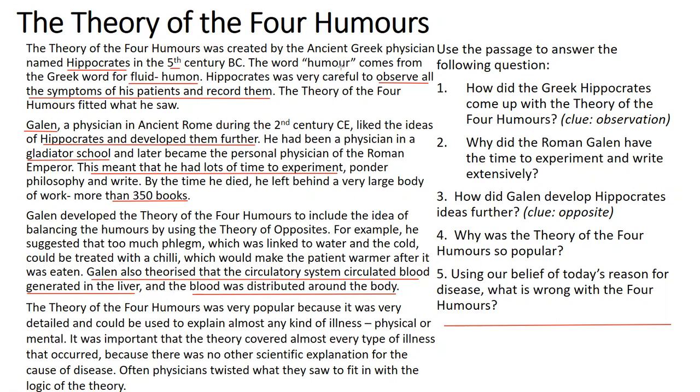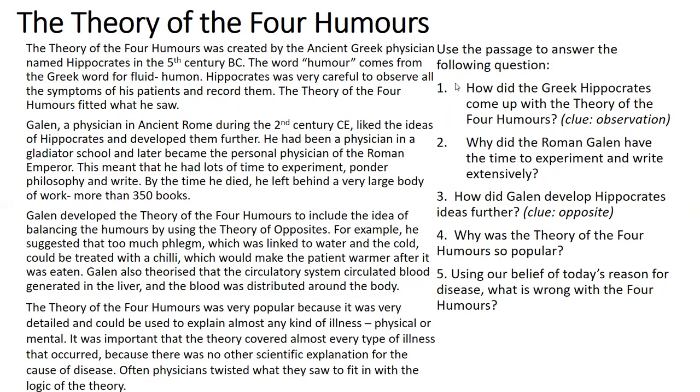But Galen's ideas, now he did use some form of dissection, but his ideas really weren't what people theorised later in the Renaissance period, mainly because, once again, Galen didn't have the technology that we have a lot later on. The theory was popular because it was very detailed and could be used to explain almost any kind of illness, physical or mental. It was important that the theory covered almost every type of illness that occurred, because there was no other scientific explanation for the cause of disease. Often, physicians twisted what they saw to fit in with the logic of the theory. So it was an idea that was very difficult to go away from.